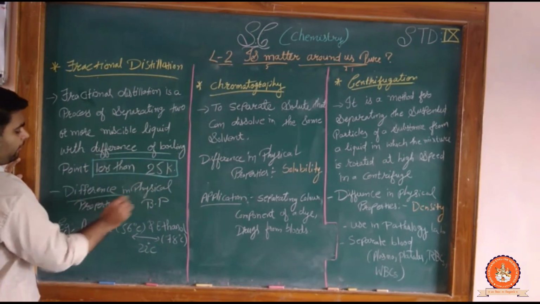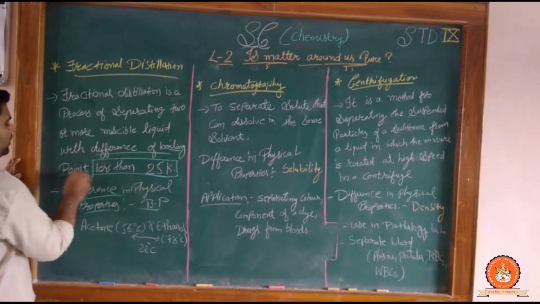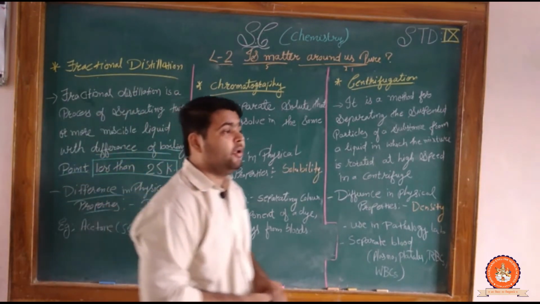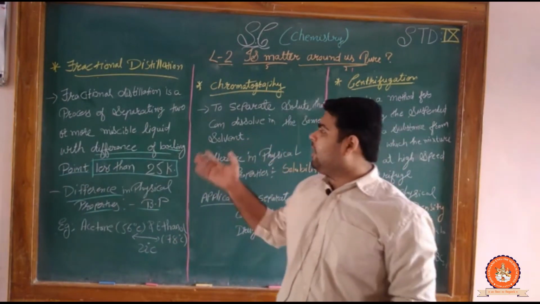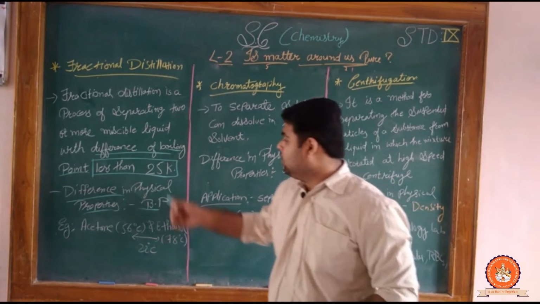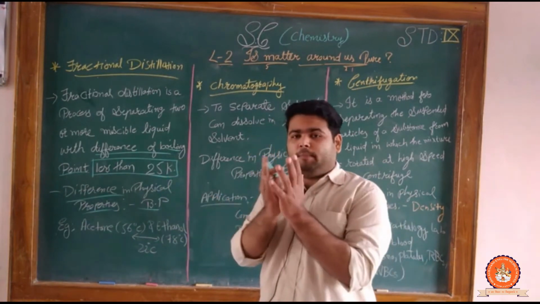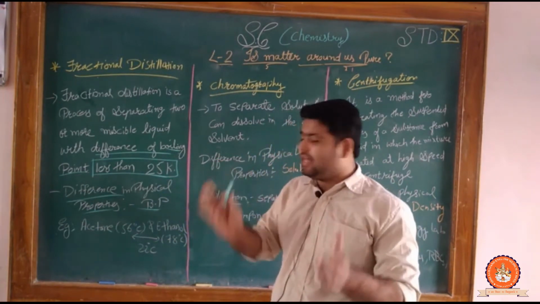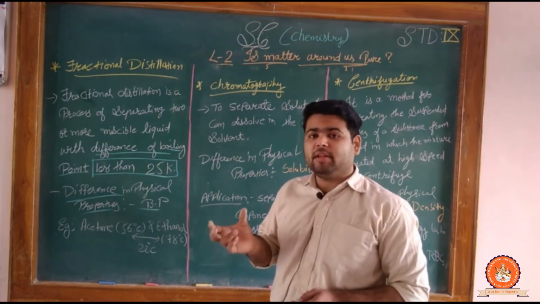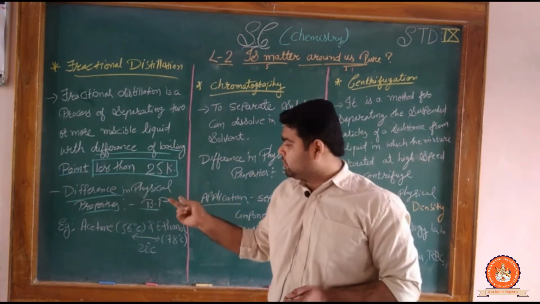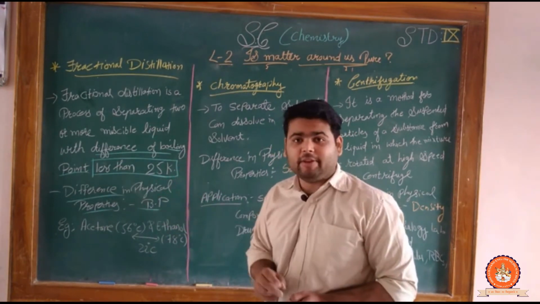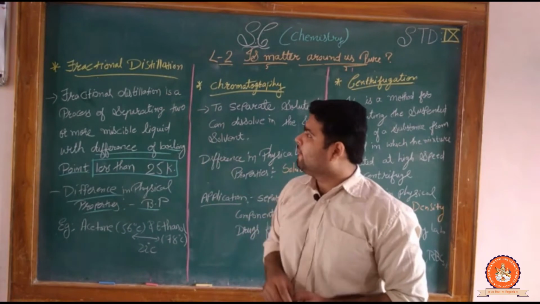This physical property is what? Boiling point. Okay, both the physical properties are the same, but here are the conditions on which we have to apply this process. This process is applied when the two particular substances have a boiling point difference of less than 25 degrees Kelvin. At that time we can apply fractional distillation.